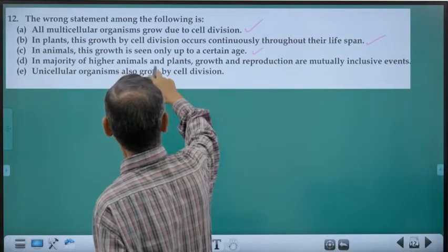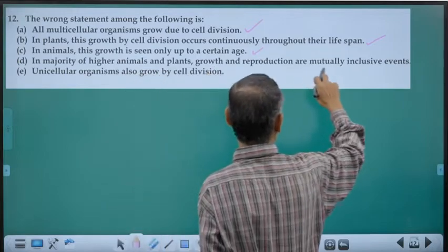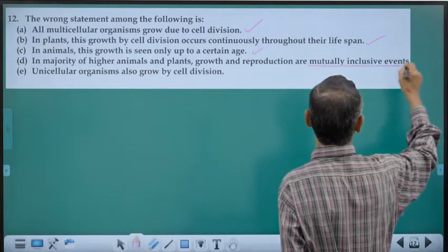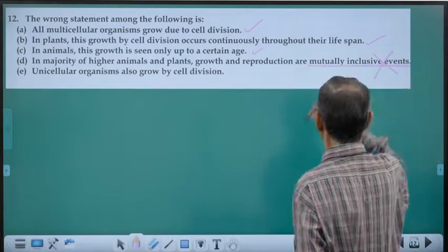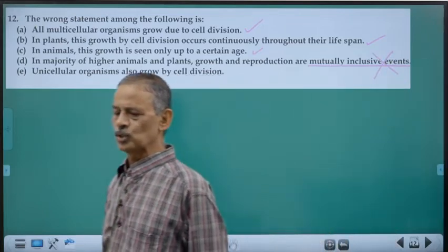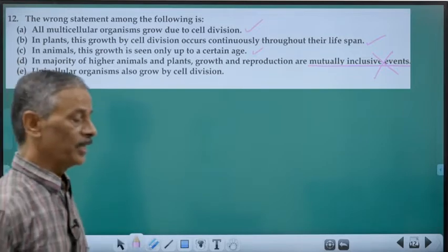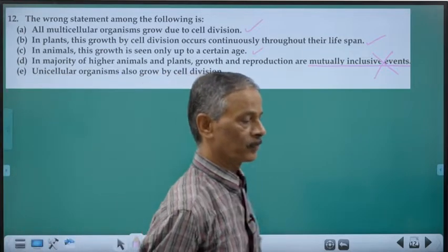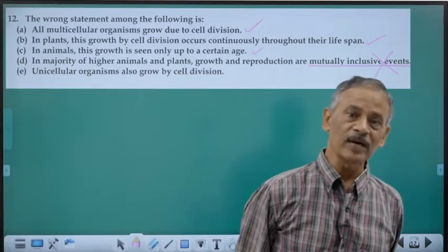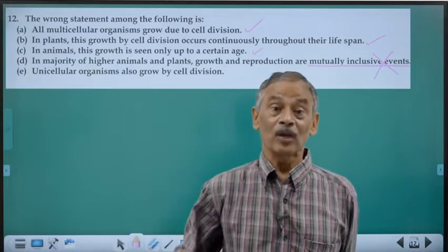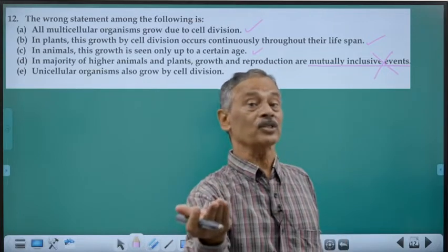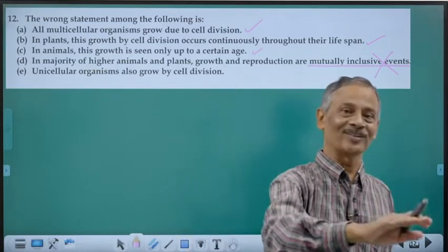In majority of higher animals and plants, growth and reproduction are mutually inclusive. What is the meaning of mutually inclusive? Meaning both are same. It is never the same. Why? Because growth is not reproduction and reproduction is not growth.